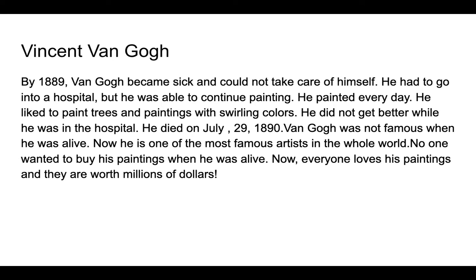In 1889, Van Gogh became sick and could not take care of himself. He had to go into a hospital, but he was able to continue painting. He painted every day. He liked to paint trees and paintings with swirling colors. He did not get better while he was in the hospital. He died on July 29, 1890.